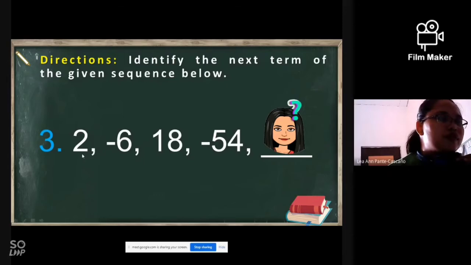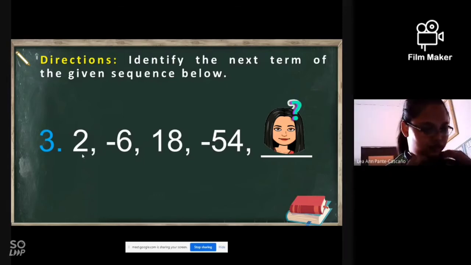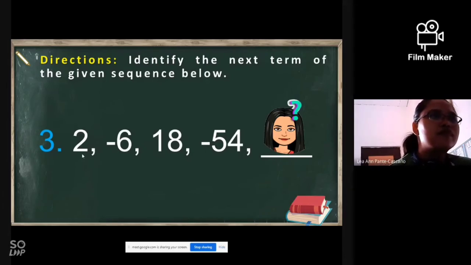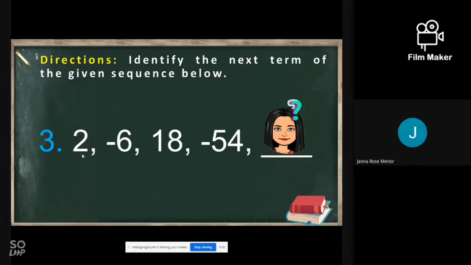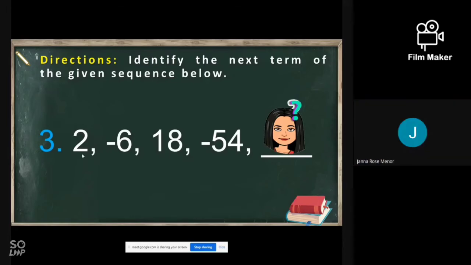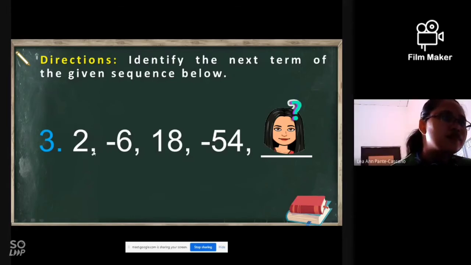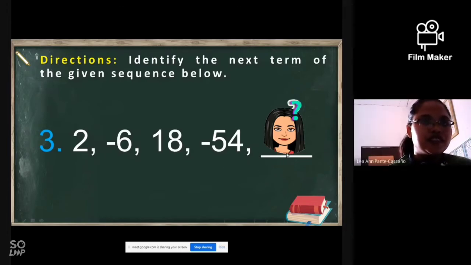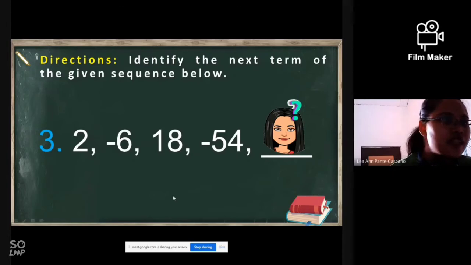Try to solve it on your paper. Ma'am, 27 po. Jana's answer is 27.